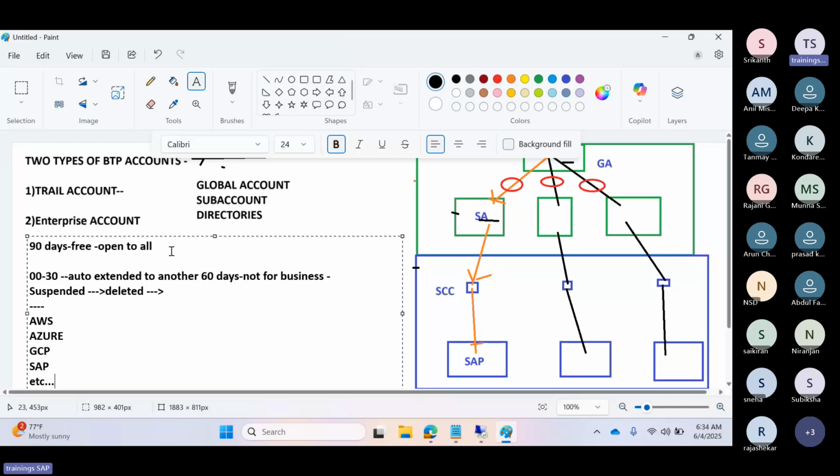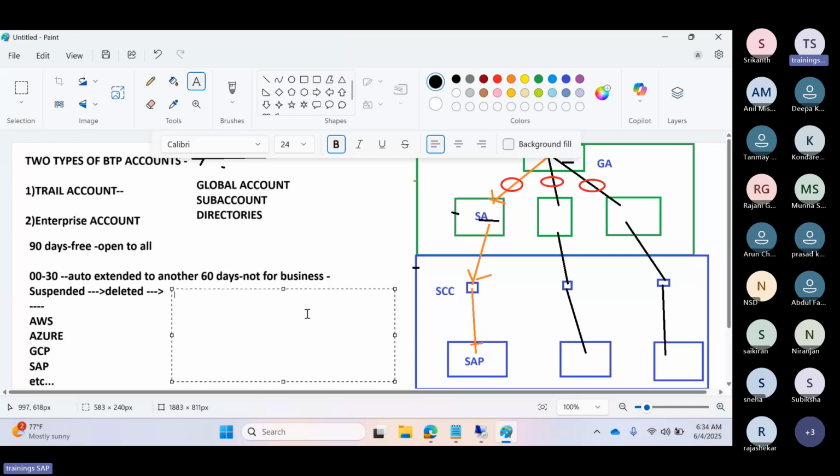So we can create trial accounts only in the limited regions here. The main thing you need to remember: you mentioned that trial accounts are free for 90 days, we can use them, and after 90 days the account is deleted and we can create a new account. That is perfectly fine. But you also said there is a limitation with respect to the usage of the services. What does it mean? What are the limitations here?